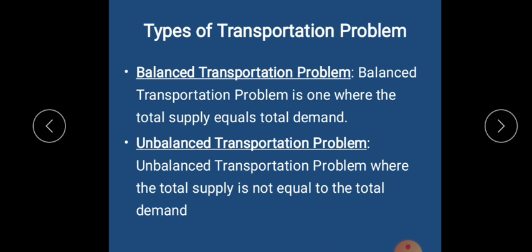So what are the types of transportation problems? Basically, transportation problem can be divided into two types: one is the balanced transportation problem and the other is the unbalanced transportation problem. Now what is the difference between these two? A balanced transportation problem is one where the total supply equals the total demand. That is, total supply is equal to the total demand.